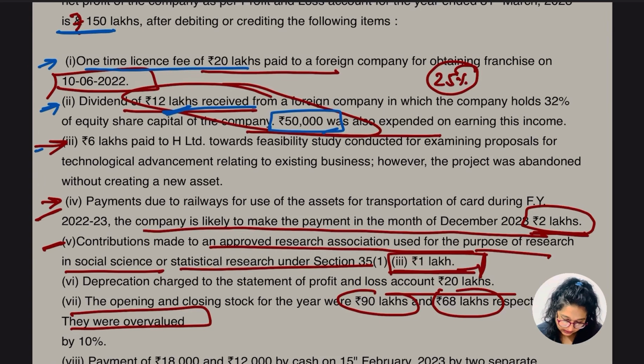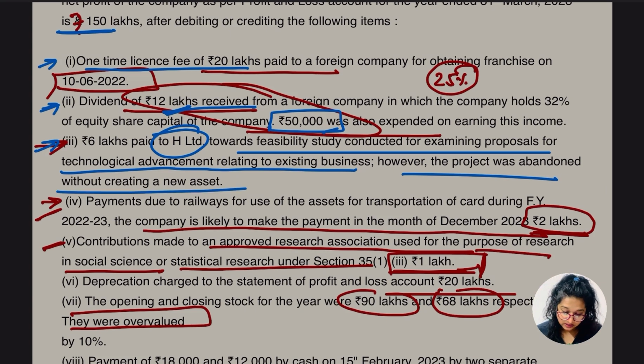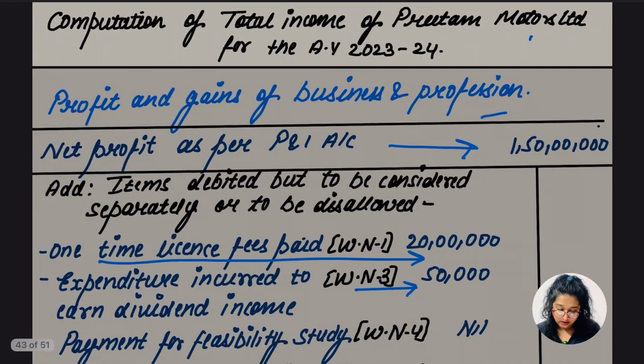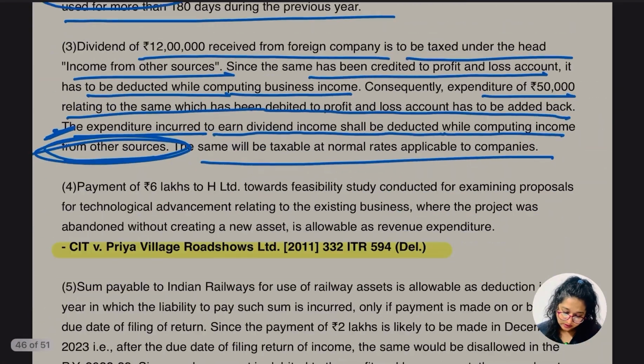Next point, ये वाला, we know the treatment well, yaar, it's so easy. 6 lakh paid to H Limited toward the feasibility study conducted for examining a proposal for technical advancement related to the existing business. However, the project was abandoned without creating a new asset. What about the feasibility study? We are going to get the deduction. Revenue expenditure है ना.